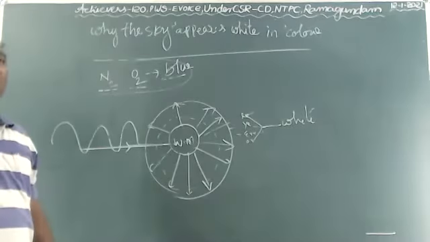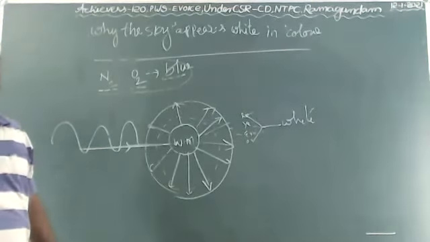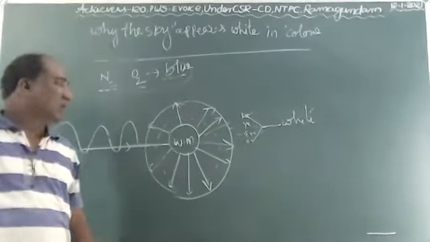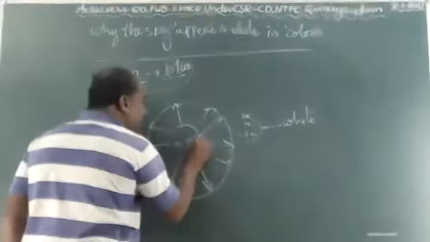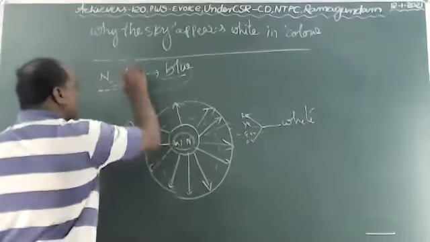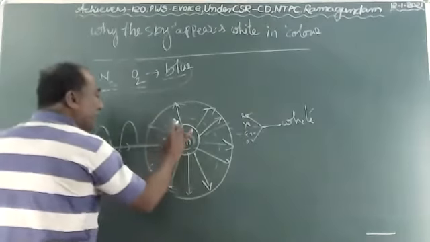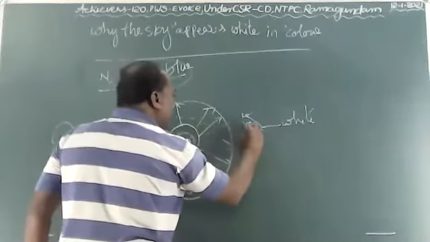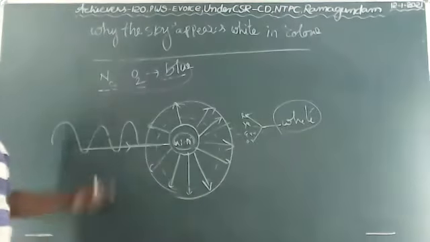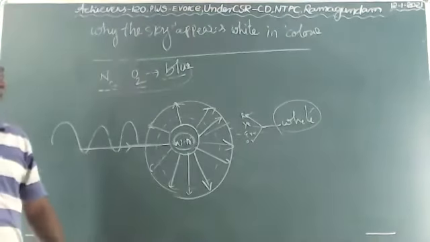Because our atmosphere consists of plenty of water molecules as vapors, these water molecules act as scattering centers. This scattering center scatters other than the blue color. The remaining colors are all mixed together and scattered to form white in color. That's why the sky appears white in color.